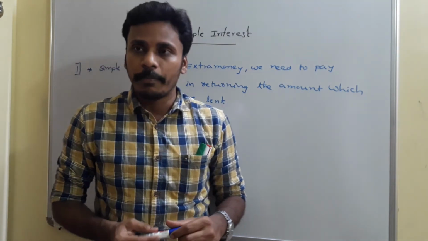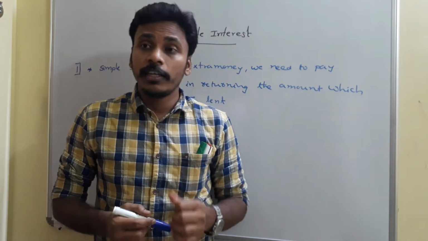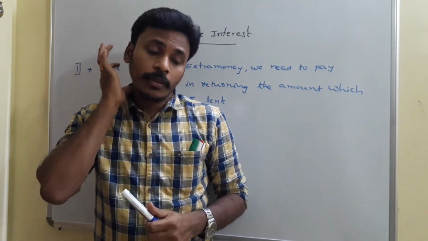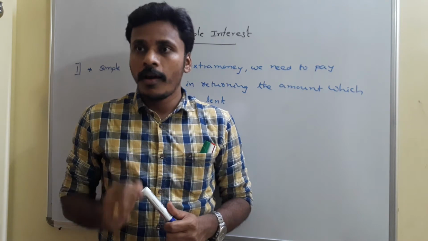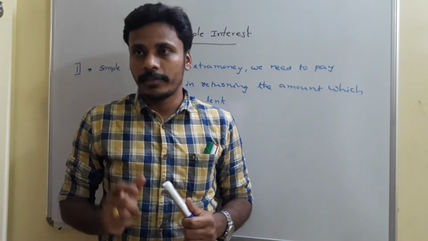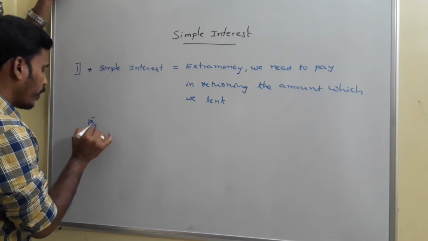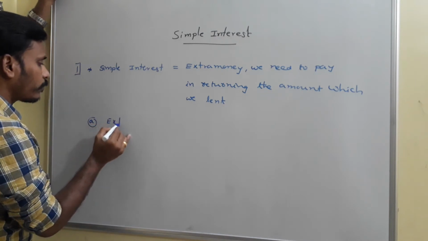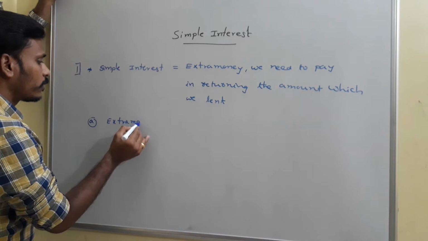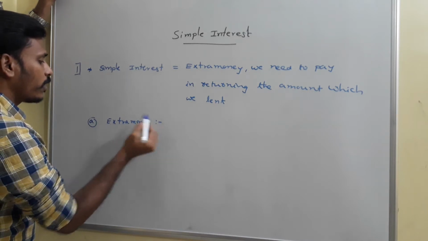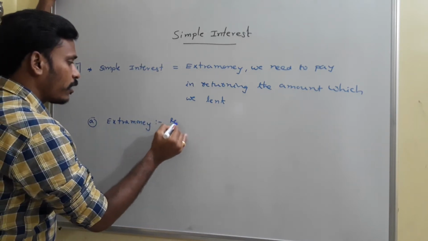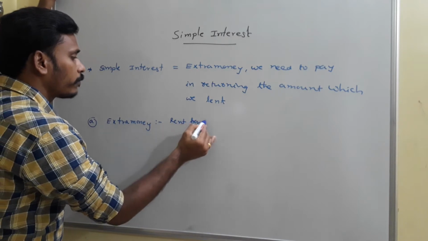Okay, so for example, in another way, if they wish us to pay 2 rupees for every 100 rupees per month. See, as per the discussion, extra money is just nothing but rent for money.